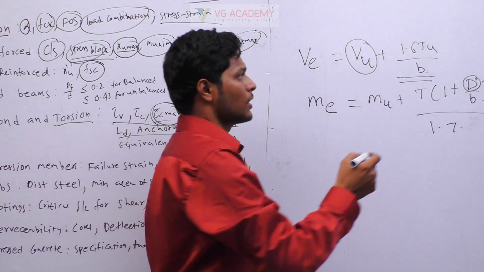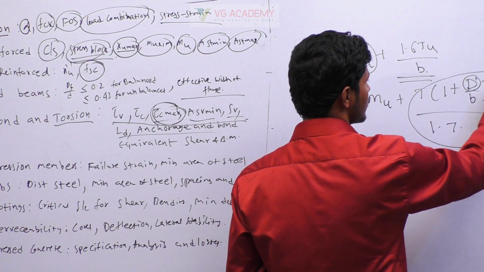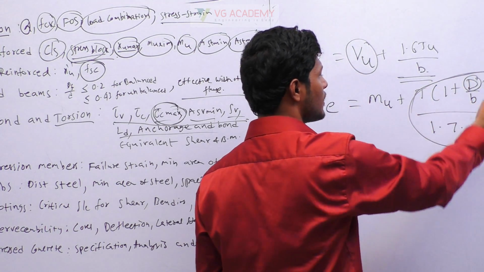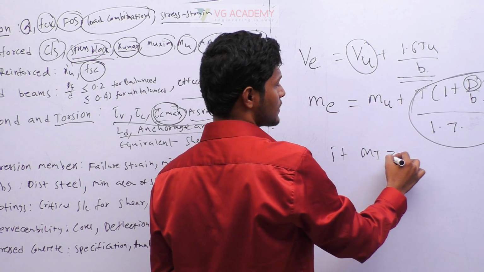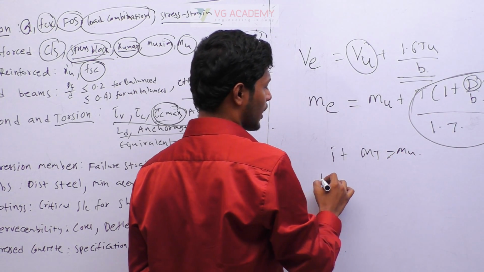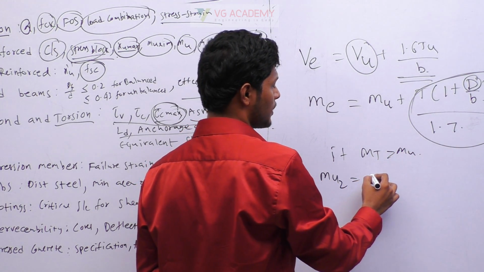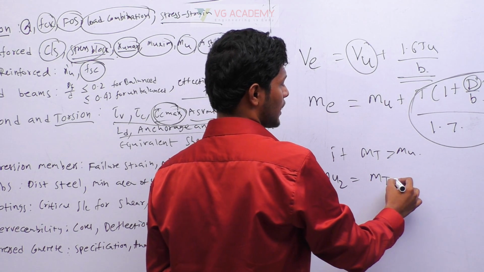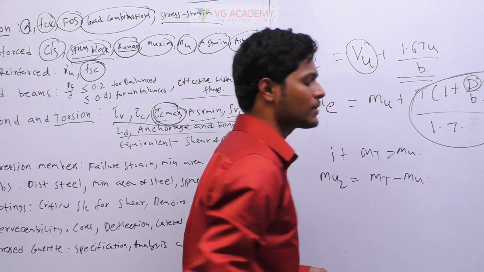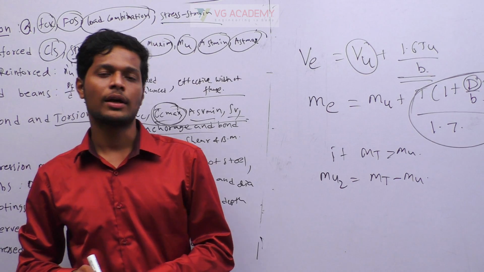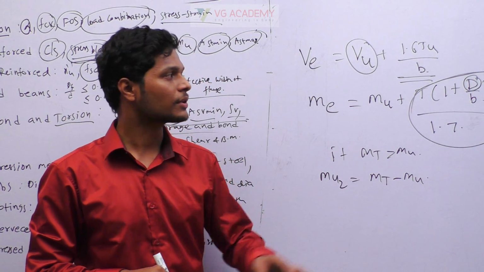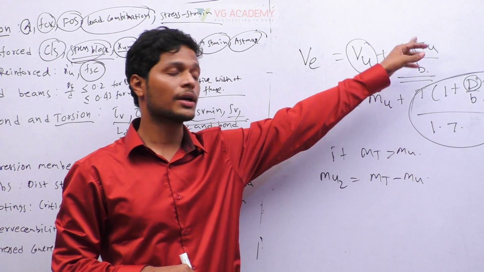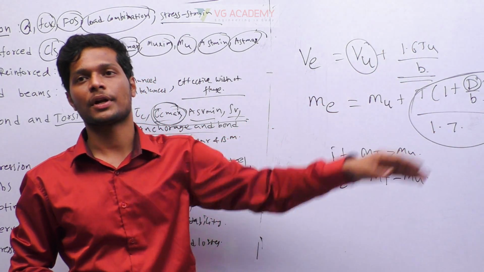Suppose this value is assumed as MT. If MT is greater than MU, then we have to design a doubly reinforced section by assuming MU2 as MT minus MU. So that is one checklist. We have to provide additional compression reinforcement also if MT is greater than MU. So that is moment due to torsion and shear due to torsion. These are important in the torsion chapter.